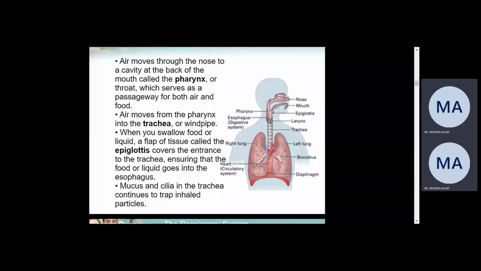From the mouth, right? So if you are going to breathe from the mouth, it means that the pharynx has a passageway between the mouth and the nose. So we can breathe even by mouth. But breathing from the mouth has a side effect.